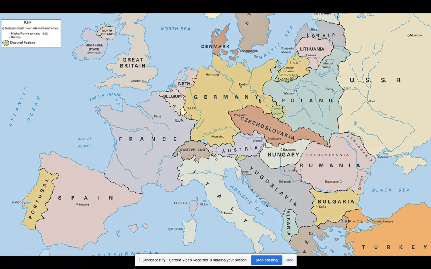So instead, they break the pact, they invade the Soviet Union, and this is really going to sap the strength out of the Nazi army. So when the United States does eventually get involved, they're not dealing with the full power of the Nazis. At least half of the Nazis are over here trying to fight against the Russians. So this is a major mistake that Hitler made. It's considered to be his downfall, honestly.